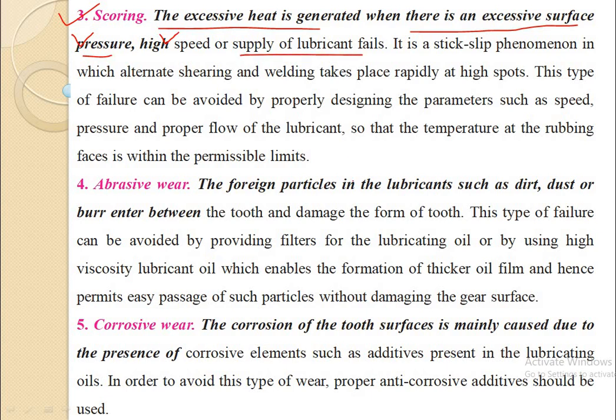These are the three parameters which contribute to the formation of heat between the two contacting gear teeth of gear and pinion. If we control the excessive pressure, high speed, and a low supply of lubricant, then we can avoid the formation of excessive heat.